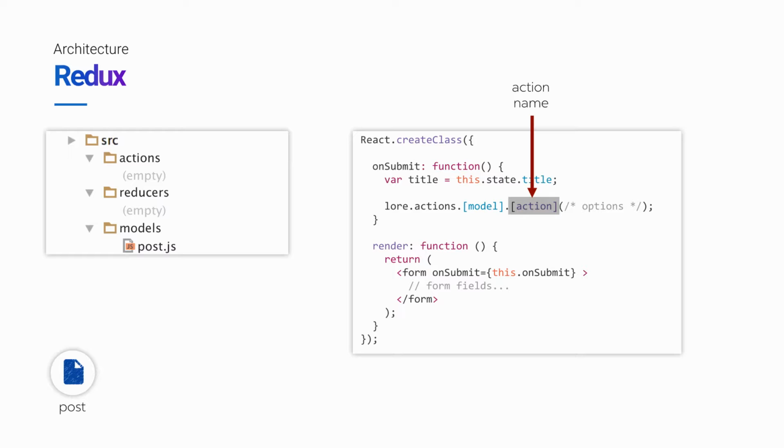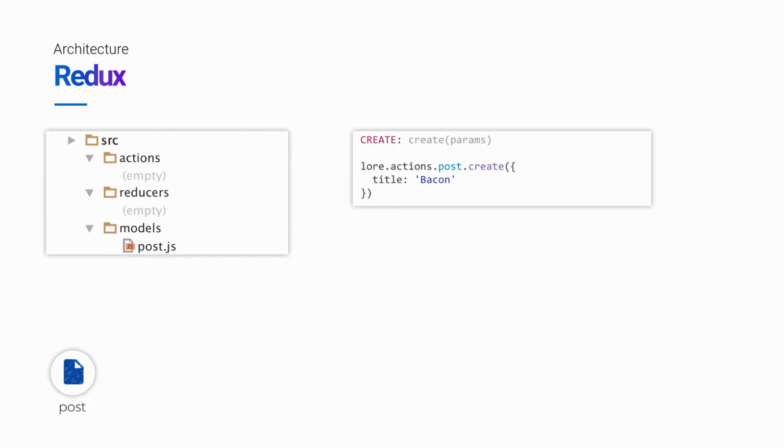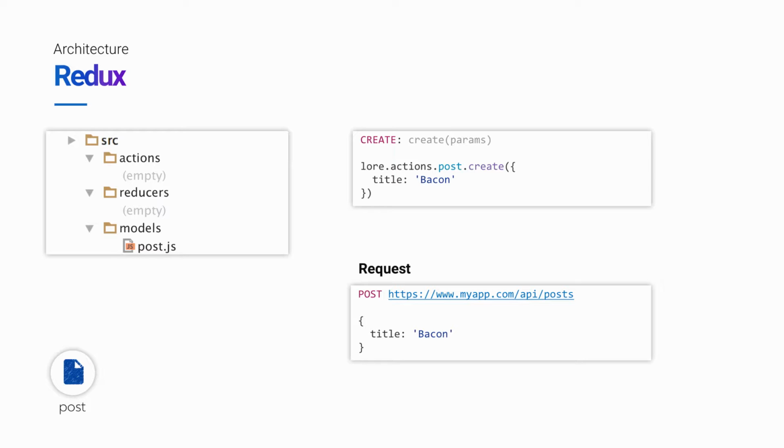These actions are derived from blueprints within Lore that take advantage of the natural patterns in actions and reducers that we mentioned previously. We'll continue this example to illustrate. Since we're trying to create a post for this example, we'll do just that. So here we've called lore.actions.post.create and passed it an object with the data that we want to send to the server. So let's focus on that for just a minute. Here we're looking at just the call to create a post. When we make this call, Lore will automatically send out an AJAX request to the server, which we specify elsewhere in the application, and pass along the data that we provided.